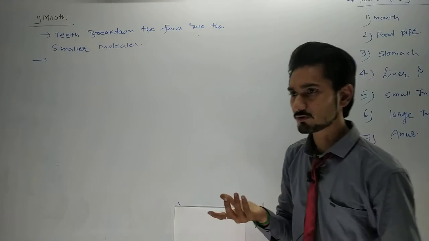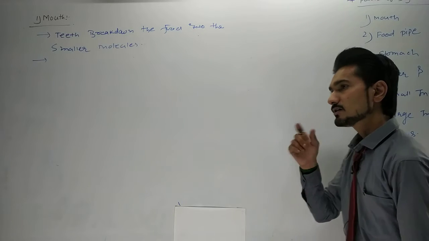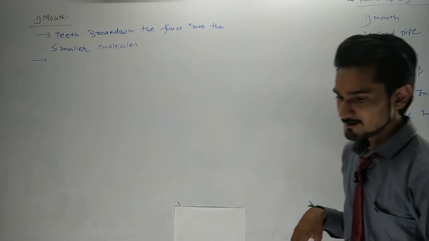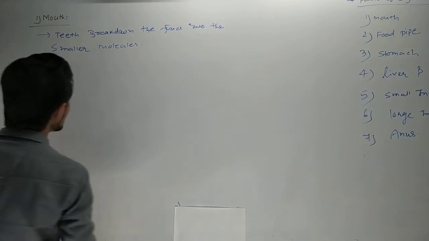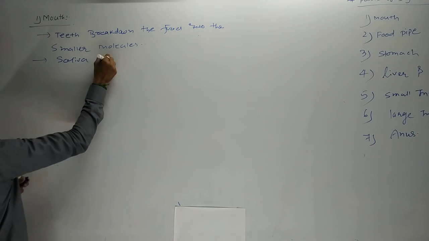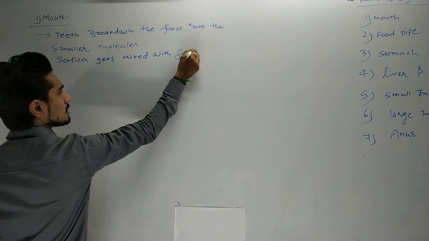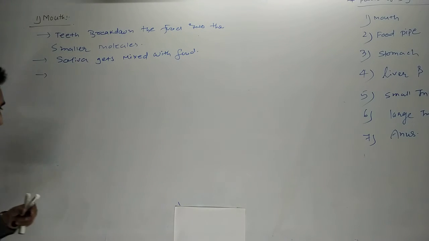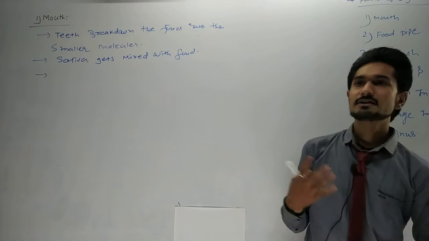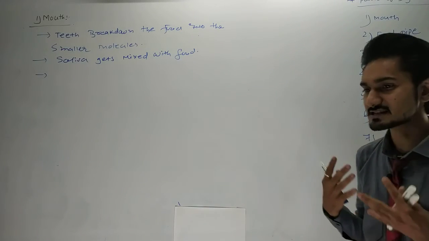And now afterwards we have to mix liquid with that, and the liquid in our mouth is called saliva, and this saliva gets mixed with the food. And how is this saliva produced? The saliva gets mixed with food. Okay, now saliva is secreted. It means it is produced from where? We cannot say that saliva is present in our mouth continuously. It needs the salivary glands.